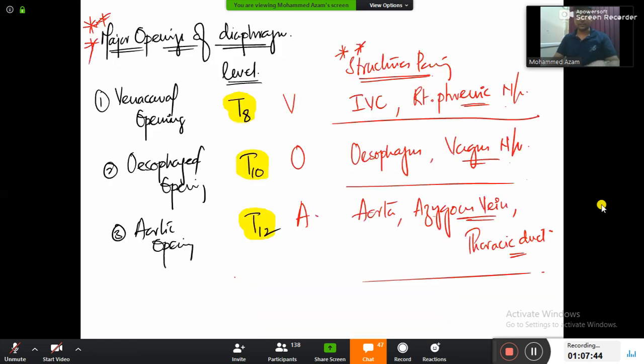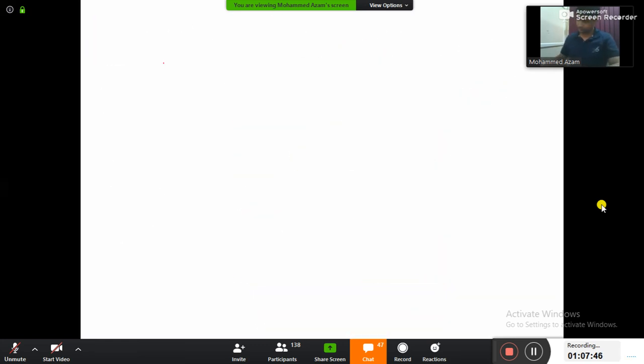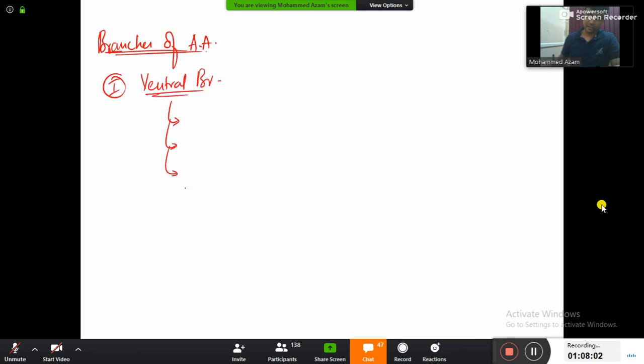So write notes along with me. Branches of abdominal aorta. First category, we are going to write down ventral branches. And what are the 3 ventral branches given here?